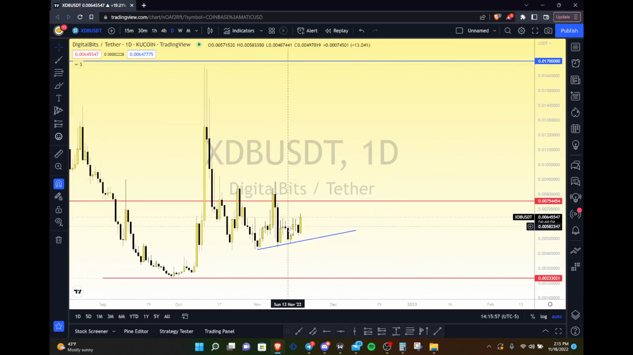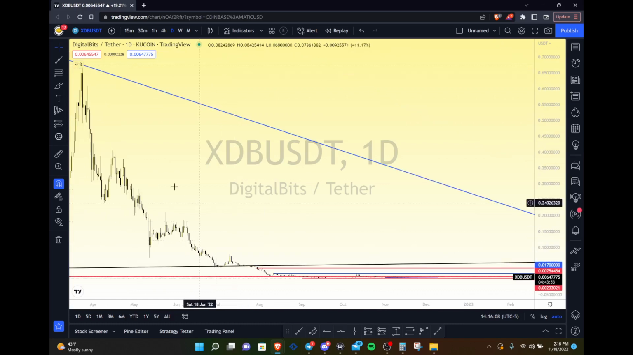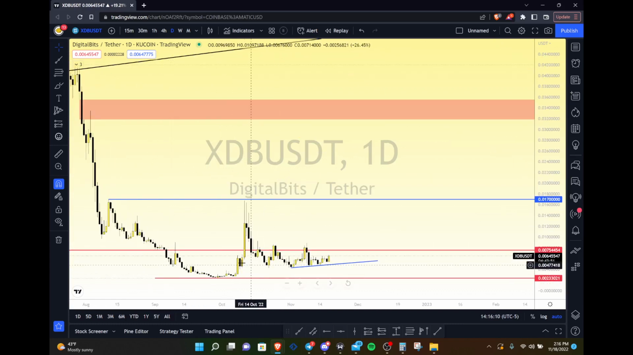I have a bias to the upside, looking at just the daily, but keep in mind the macro chart is still to the downside. Okay, but we clearly have been coming down and it looks like we're going to have a bit of a reversal here.